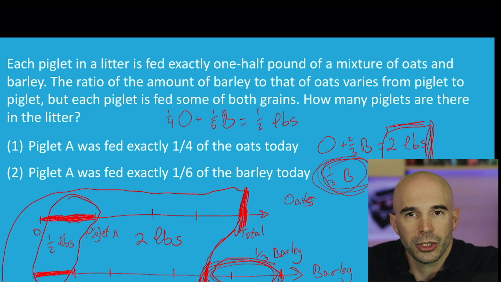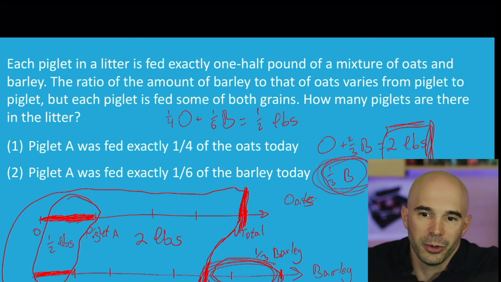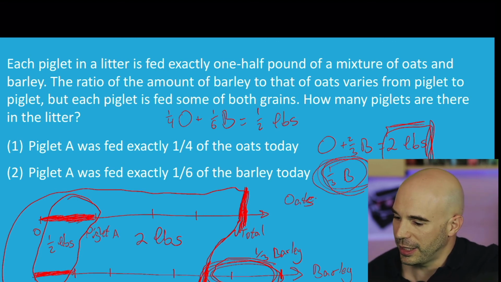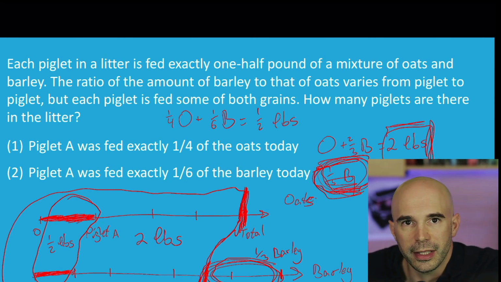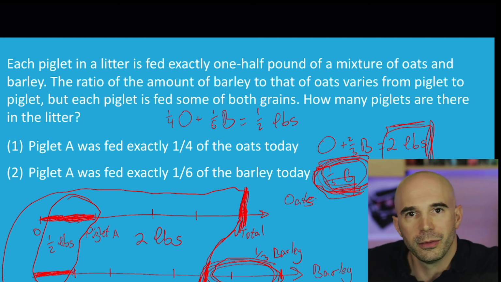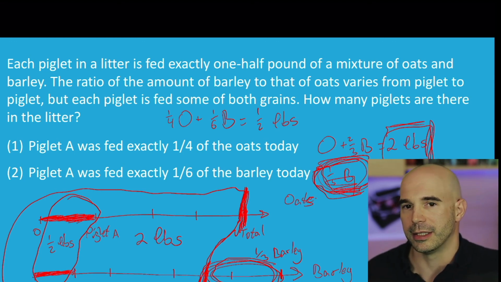No, there's an integer number of piglets multiplied by 1/2 pound each. The total amount of grain has to be a multiple of 1/2. So 1/2, 1, 1.5, 2, 2.5, 3, 3.5, 4, etc. And if we know that this excess of 1/3 of B is more than 0 and less than 1, well, then it has to be 1/2 pound. And so now we know the total amount of grain, and we can infer there must be 5 piglets.